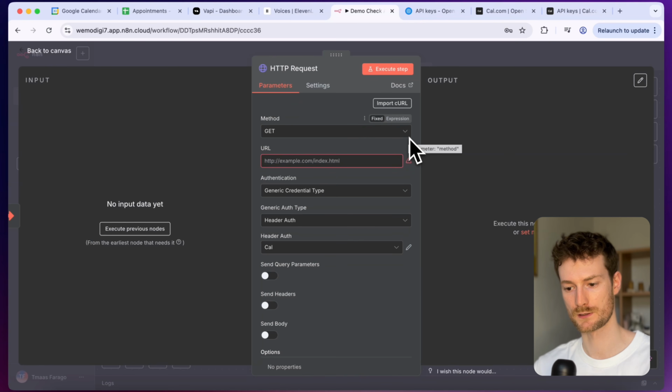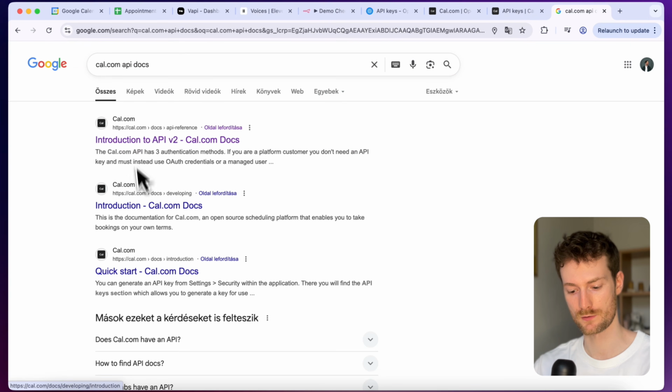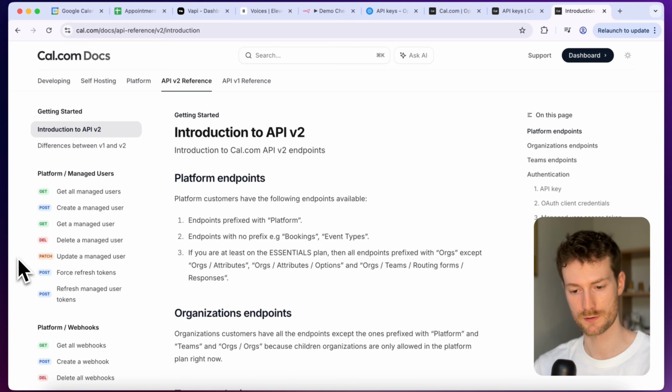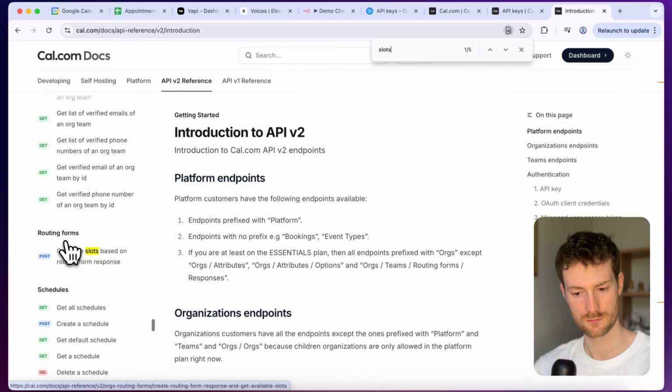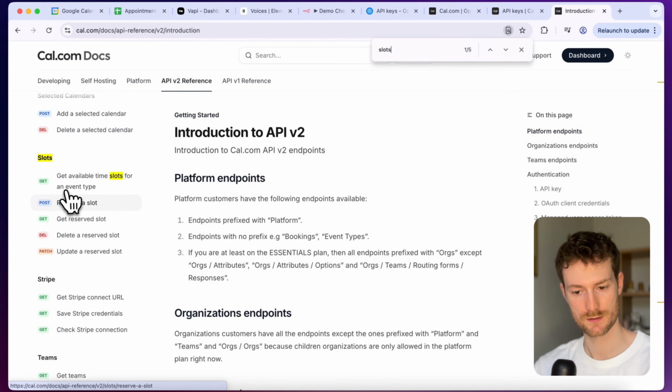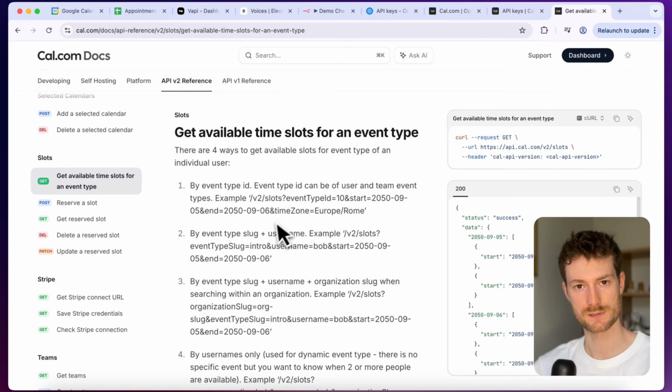And now we can start putting together the request. So what we are going to do is go to the Cal API docs. And here we need to look for slots. And what we need here is get available slots for an event type. So before you can use this, you need to connect your Cal account with Google Calendar. And when you create a new account, it will ask for the option to do that. So don't forget to do it. And once you have that, we can copy the URL here. It will be a GET request.